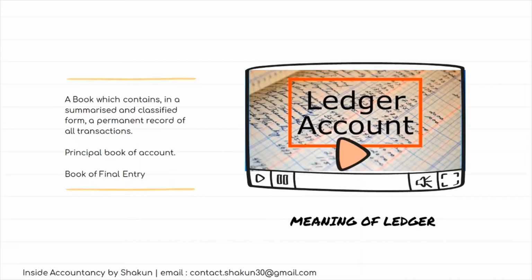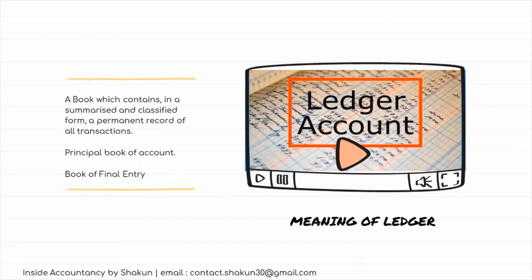Why? Because all the transactions which are recorded in the book of original entry, which is the book of original entry? Journal. So all the transactions recorded in the journal are transferred or posted to the ledger accounts. That is why ledger is also known as the book of final entry.